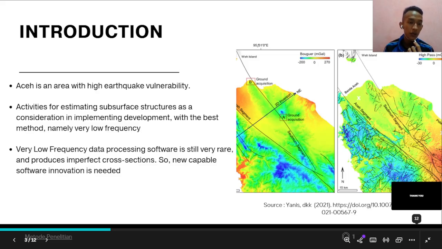Aceh is an area with high earthquake vulnerability. Activities for estimating subsurface structures are an area consideration in implementing development, with the best method being very low frequency. Very low frequency data processing software is still very rare and produces imperfect cross-sections, so a new, capable software innovation is needed.